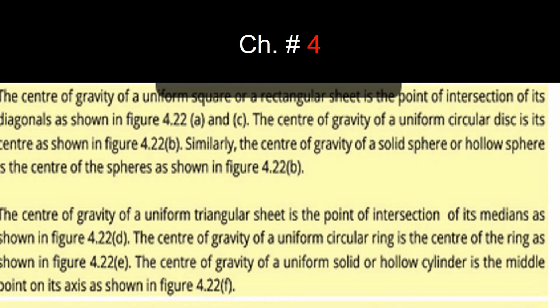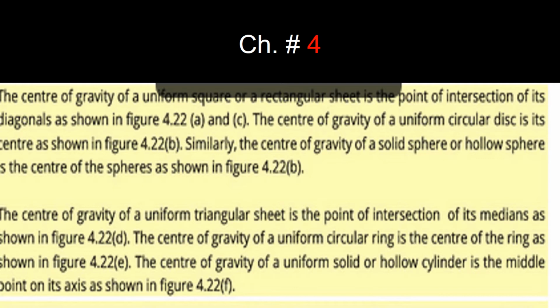Now we will find the center of gravity of uniform objects. Uniform means regular objects, for example a square, a rectangle, a triangle, a circle, a sphere or a cylinder. First of all, the center of gravity of a uniform square or rectangular sheet is the point of intersection of their diagonals, and the center of gravity of a uniform circular disk is at its center.